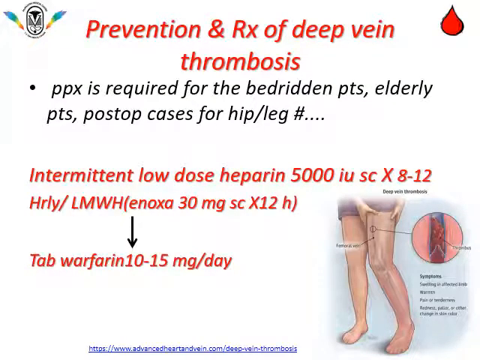For prevention and treatment of deep vein thrombosis, for a patient who is bedridden for a longer period of time, or elderly patients, or who are undergoing any hip or leg fracture or any surgical procedures, intermittent low dose heparin 5000 international units subcutaneously can be given 8 to 12 hourly, or low molecular weighted heparin enoxaparin 30 mg subcutaneously can be given for 12 hours, followed by warfarin tablet 10 to 15 mg per day till patient becomes ambulatory.